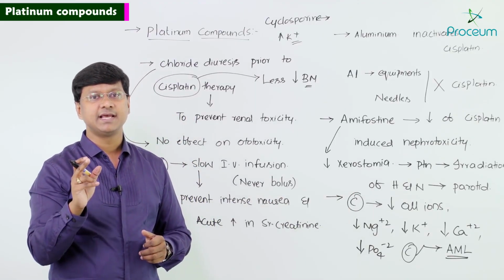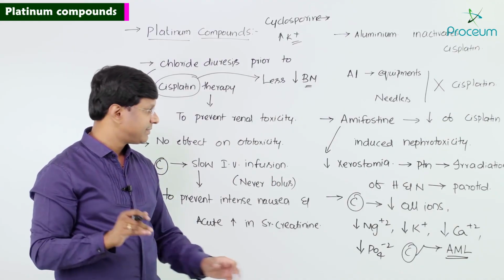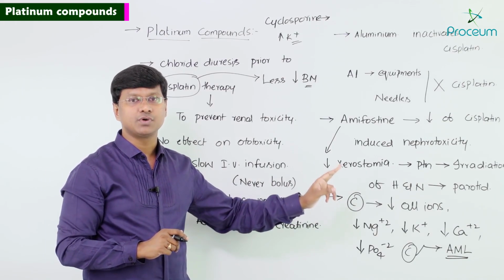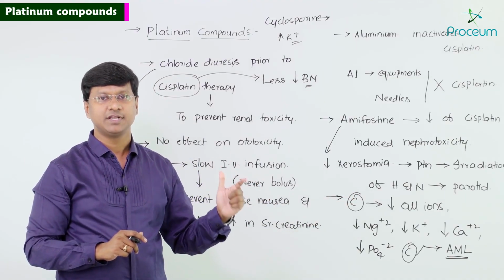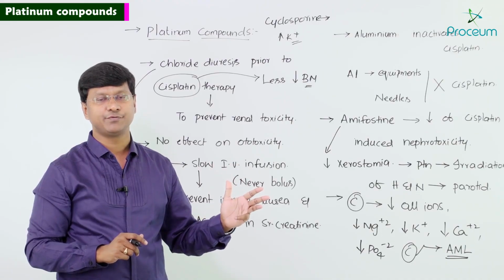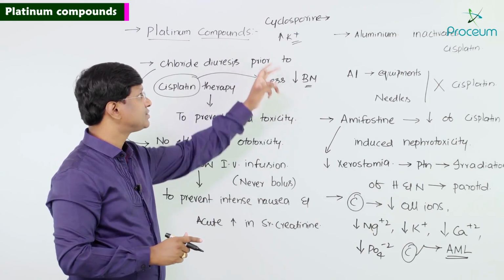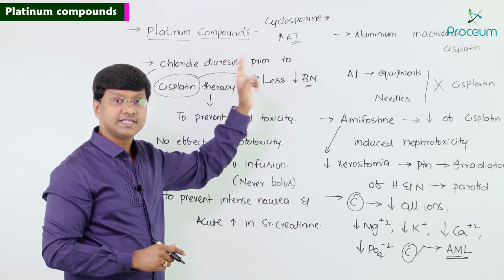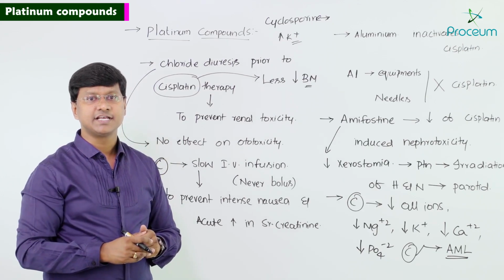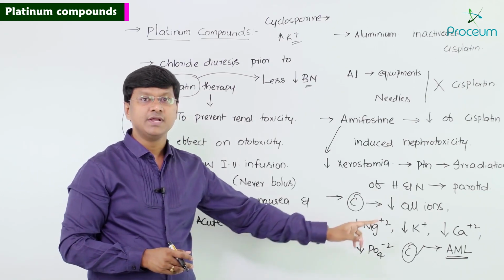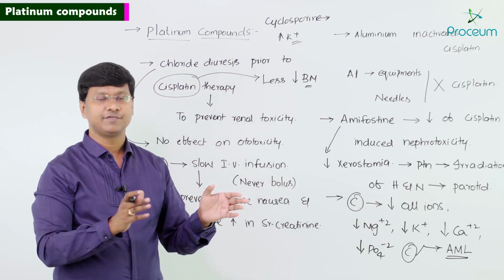And cisplatin has less chance of causing bone marrow suppression. And remember, cisplatin reduces all the ions in the serum, that is, it will cause hypomagnesemia, hypokalemia, hypocalcemia and hypophosphatemia. And remember, we have an immunosuppressive drug called cyclosporin. This drug causes hyperkalemia. And cisplatin has been associated with the development of acute myeloid leukemia, usually 4 years or more after the treatment.